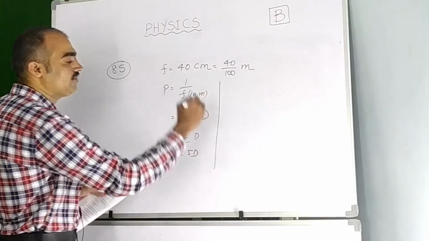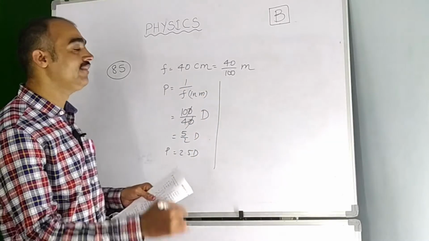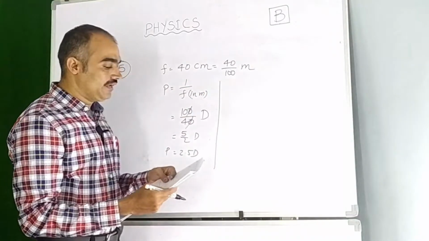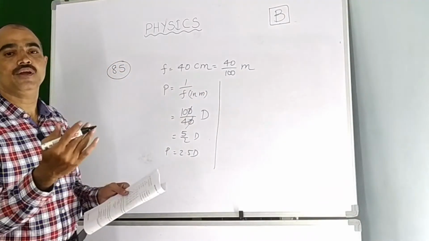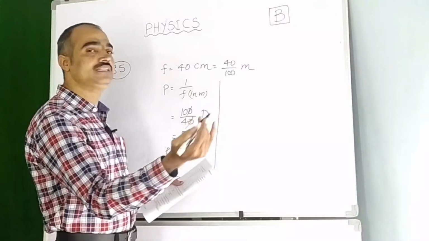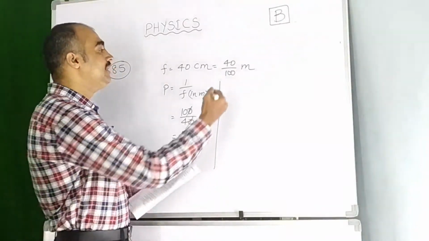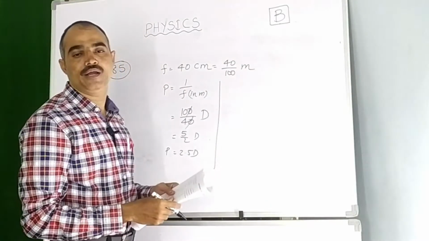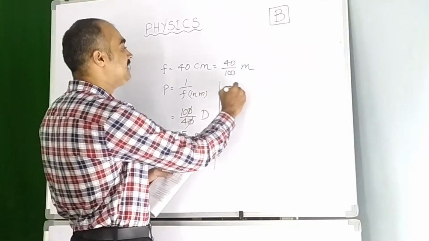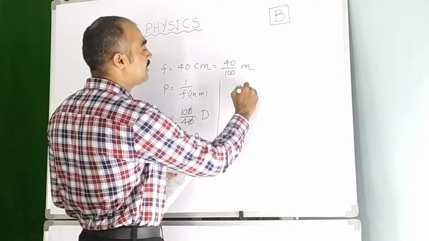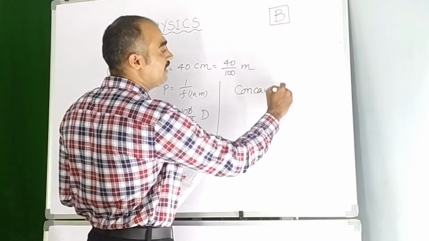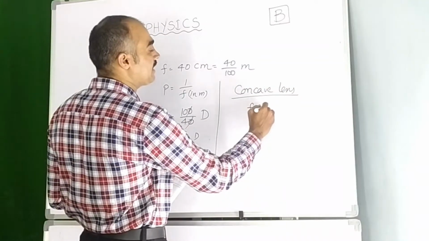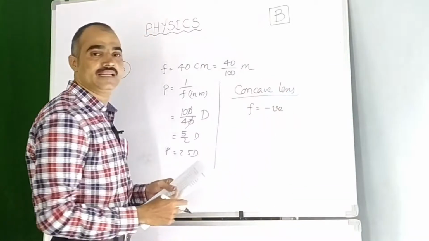Here you need to understand one very important thing, children, which we neglect many times. A person is not able to see things beyond 40 centimeters, which means he is able to see things nearby. That means the person is suffering from myopia. So for correcting myopia, the lens to be used is a concave lens. For a concave lens, the focal length is always taken as negative according to the sign convention rules.